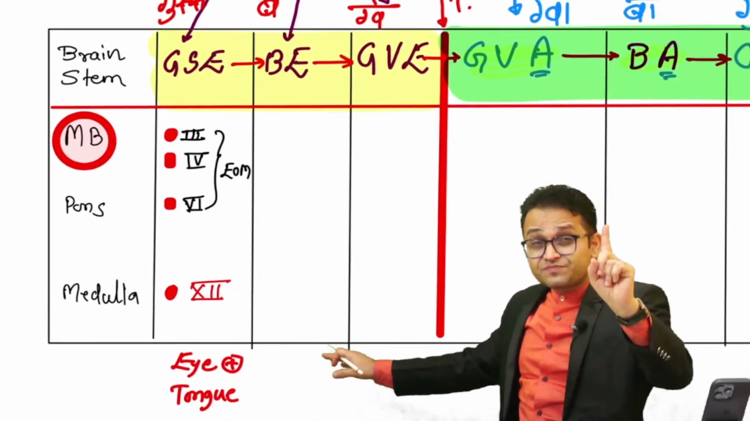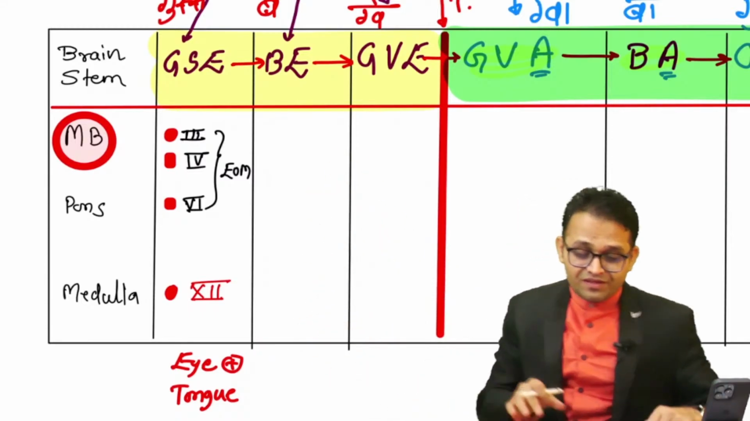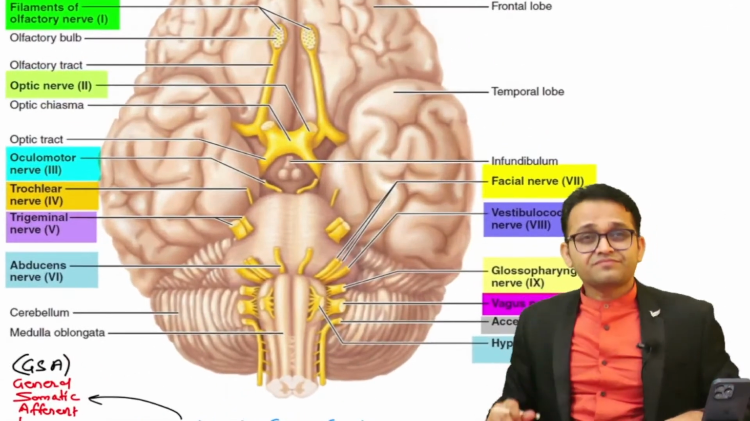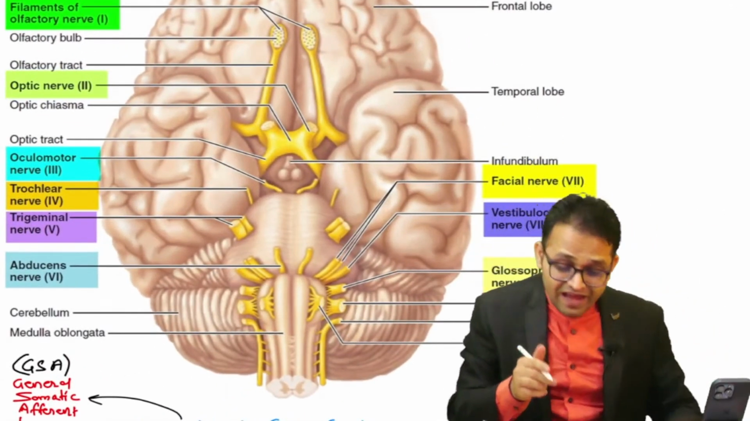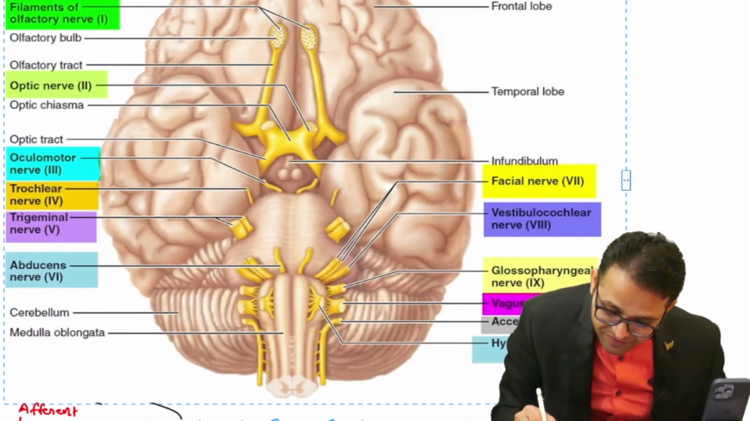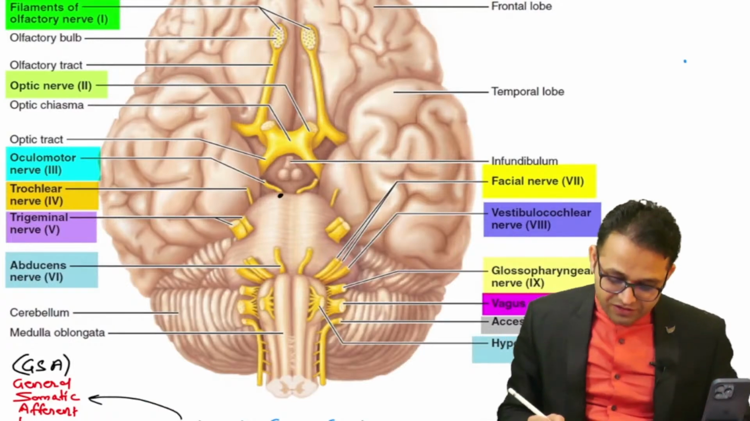So first column: the third, fourth, sixth, 12th. Now see the beauty of anatomy. I told you the first column. Can you see where is the third cranial nerve? Sir, here is the third cranial nerve. Can you see? This is our third cranial nerve.